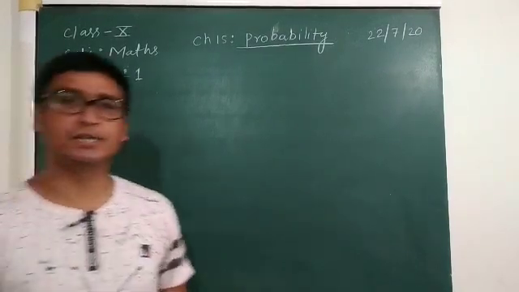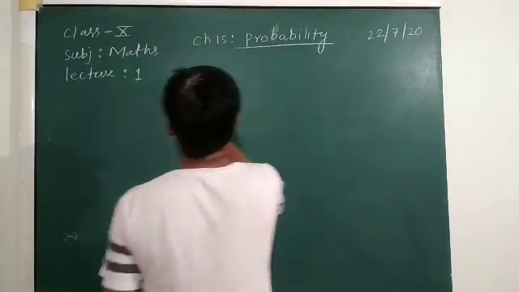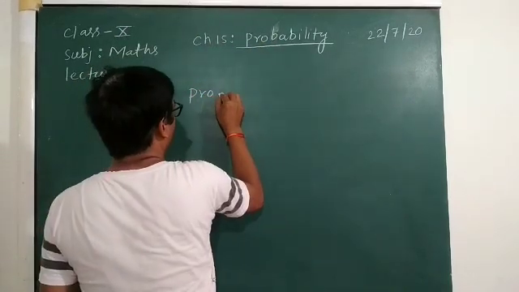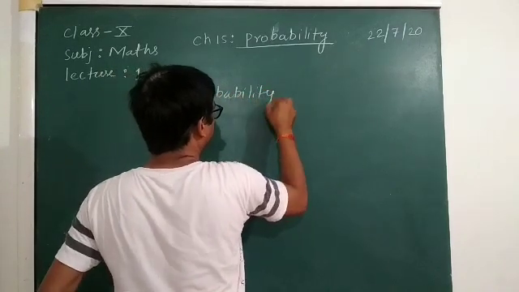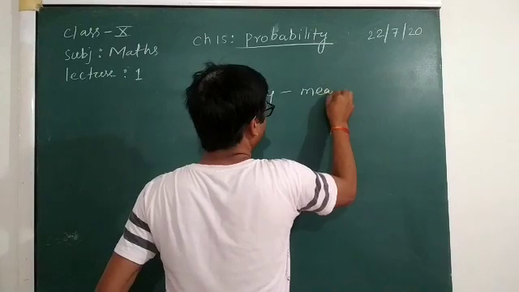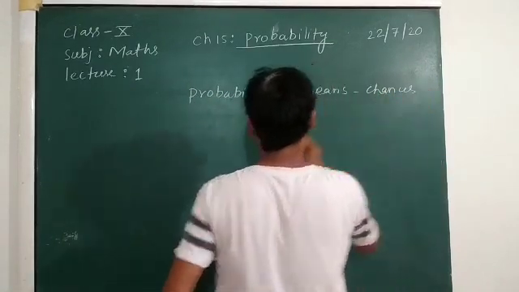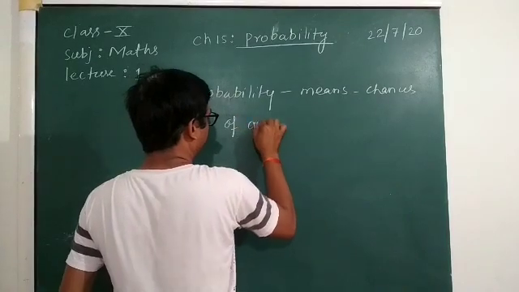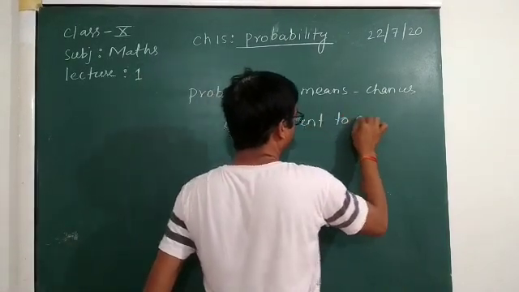So what does probability mean? Probability means chances of any event to occur.